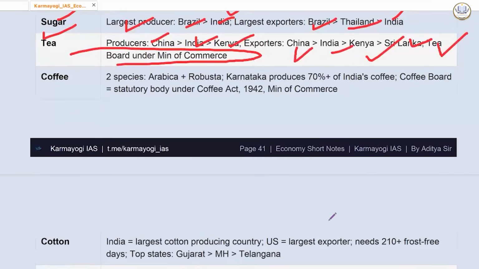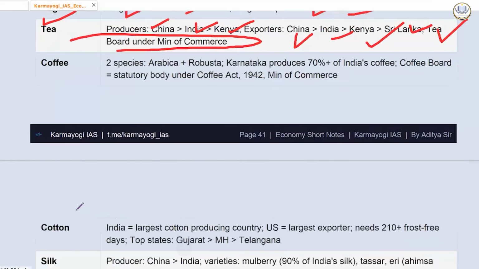Coffee में 2 species mainly, Arabica and Robusta. Baba Budangiri Hills, you must be remembering, is in Karnataka. Karnataka is a leading producer of coffee. Okay. In India, Karnataka produces 70% of India's coffee. Coffee Board is a statutory body under the Coffee Act 1942. Ministry of Commerce के अंडर आता है.